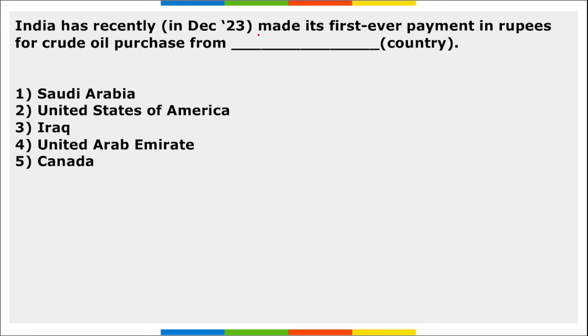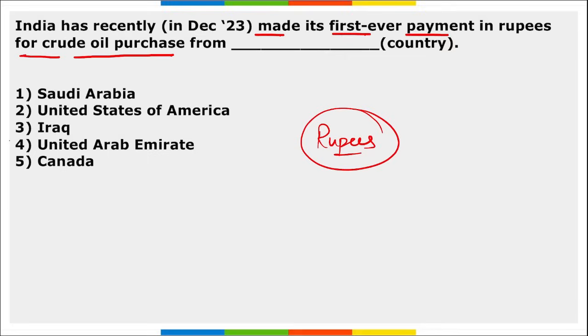Next, India has recently made their first ever payment in rupees for crude oil purchase from dash country. So India recently made their payment in our own currency rupees to UAE, United Arab Emirates, and this was for the purchase of crude oil. Correct?